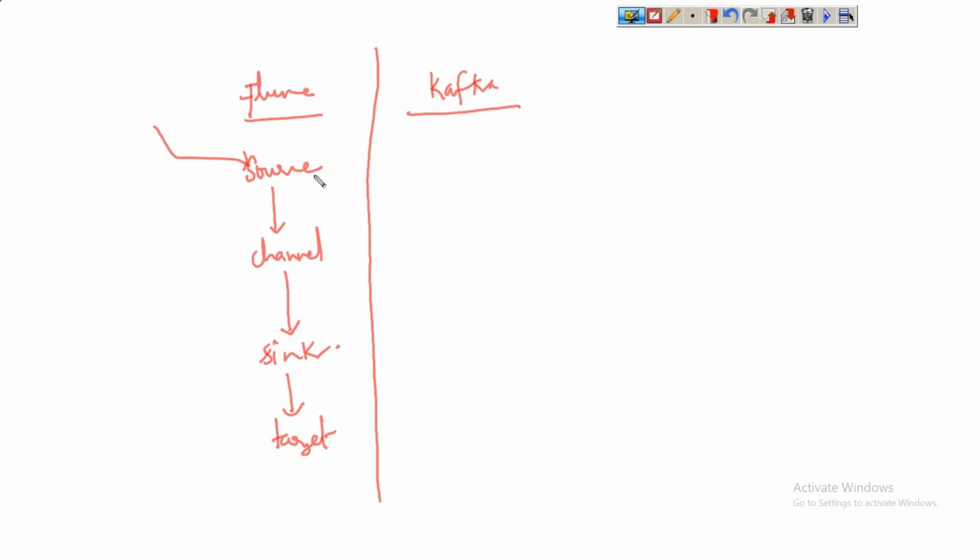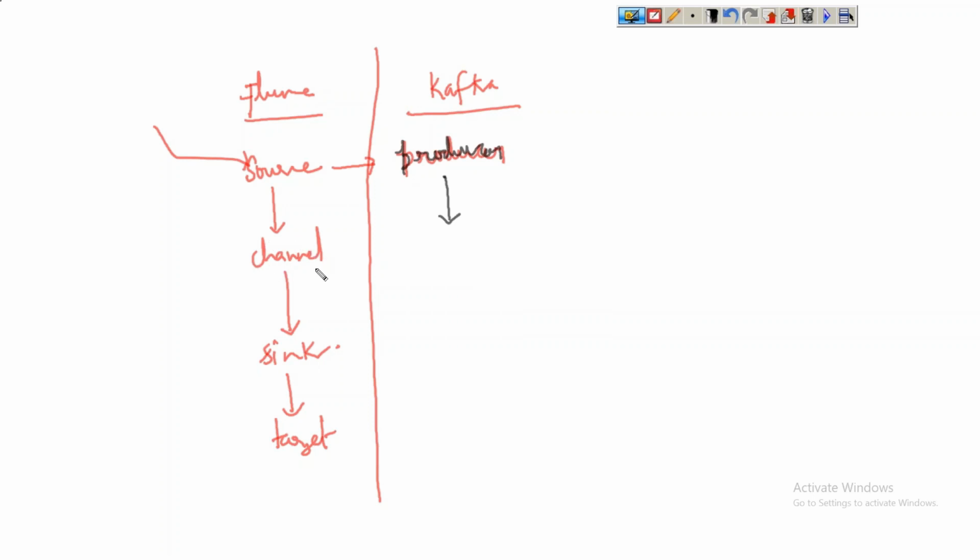In Kafka, we use something called a producer to pull the data from external servers or external sources. Here we use a term called producer, instead of source, to write the data into channels.